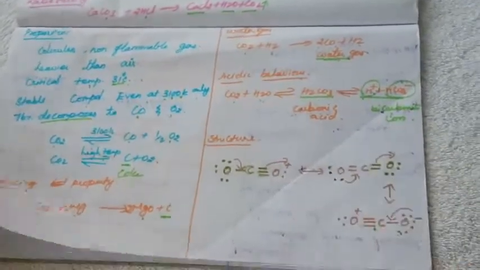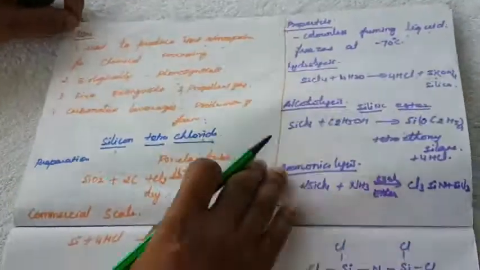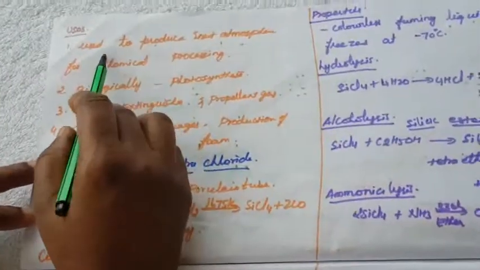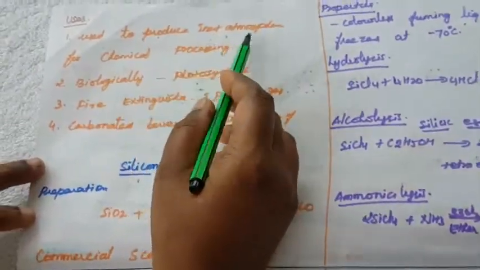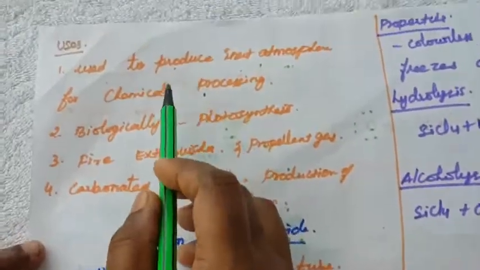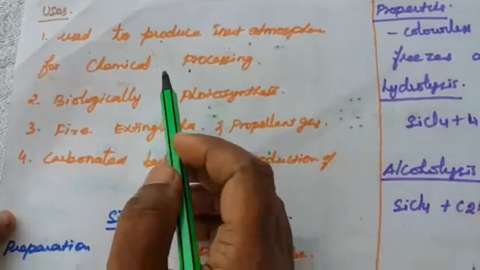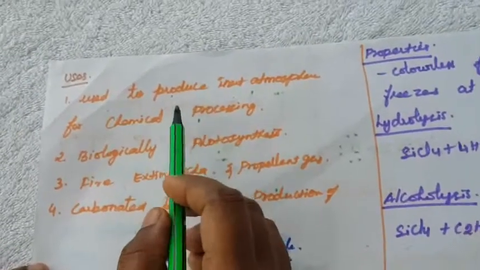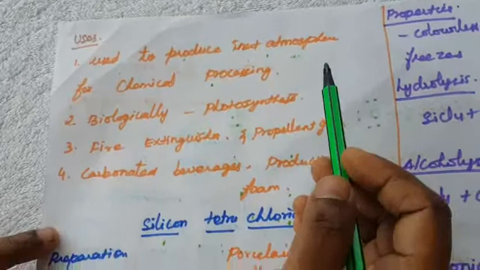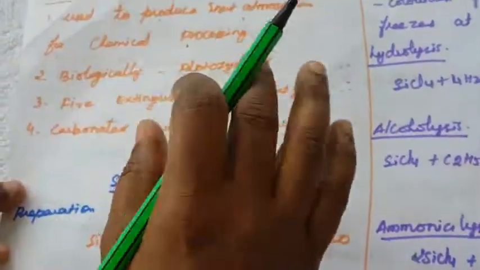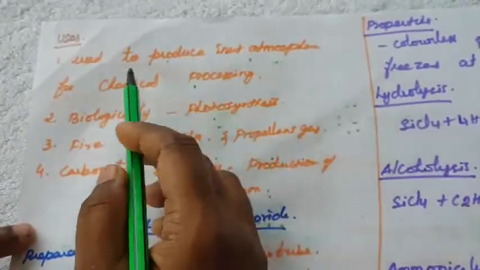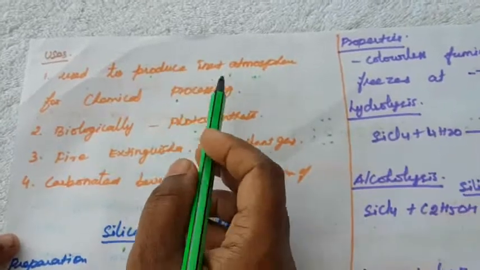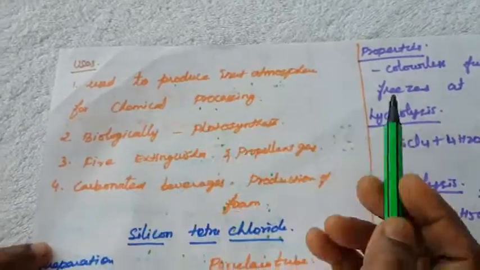Okay, so next we are going to see what are the uses of carbon dioxide. It is used to produce an inert atmosphere for chemical processing. Suppose a compound is preferred for a particular place where it does not react with any other compound, that place is made inert using carbon dioxide. So that is called an inert atmosphere, used in chemical processing.